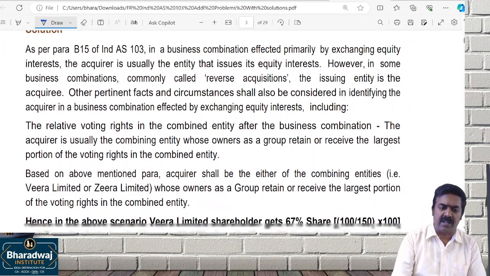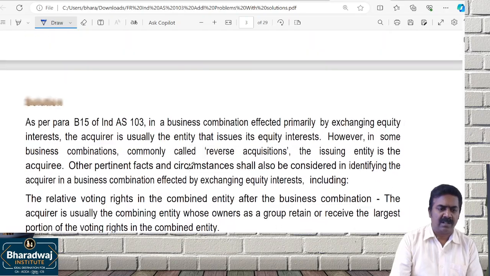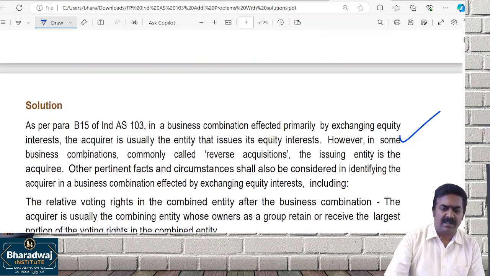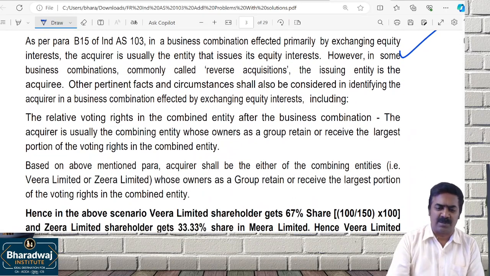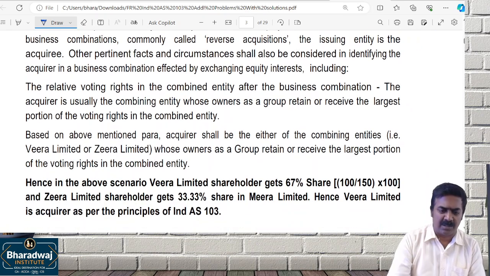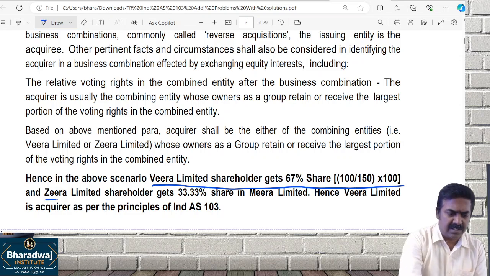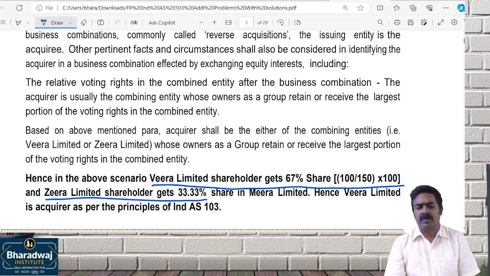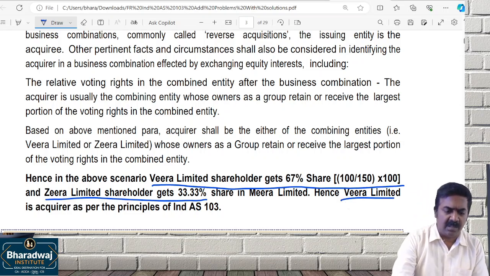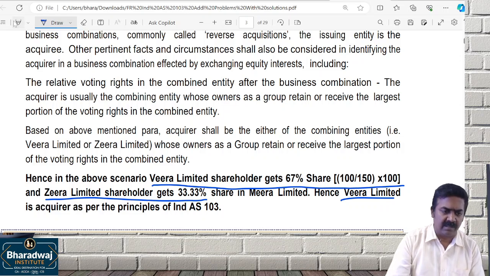The person who is acquiring control, that is what? In some cases it may cause reverse acquisition. It is not a reverse acquisition. It's a normal acquisition only. Veera Limited gets 67% shares. Zira Limited gets what? 33 1/3% share. Hence Veera Limited becomes what? Acquirer. Veera Limited becomes which one? Acquirer.